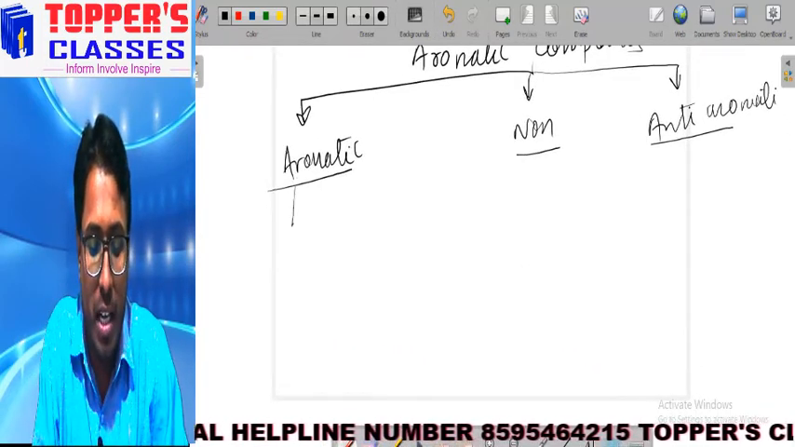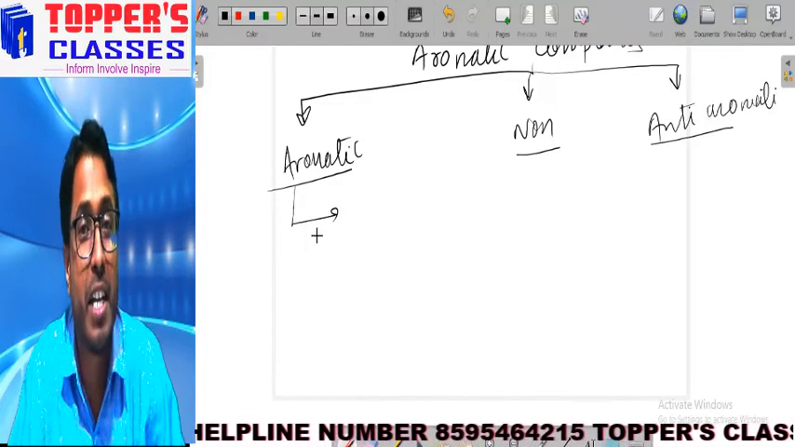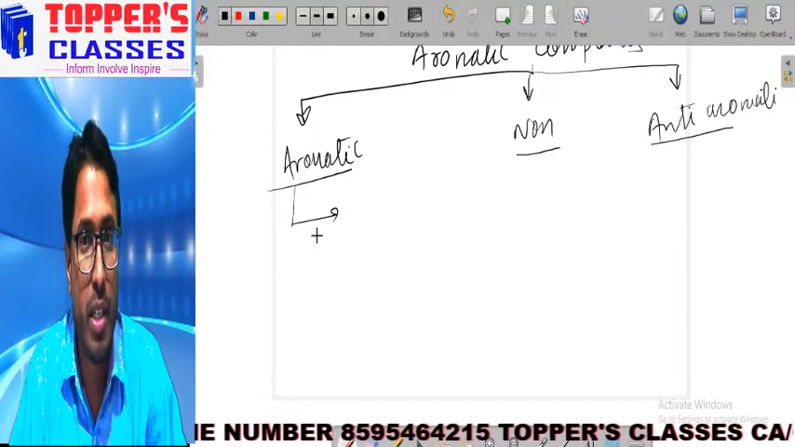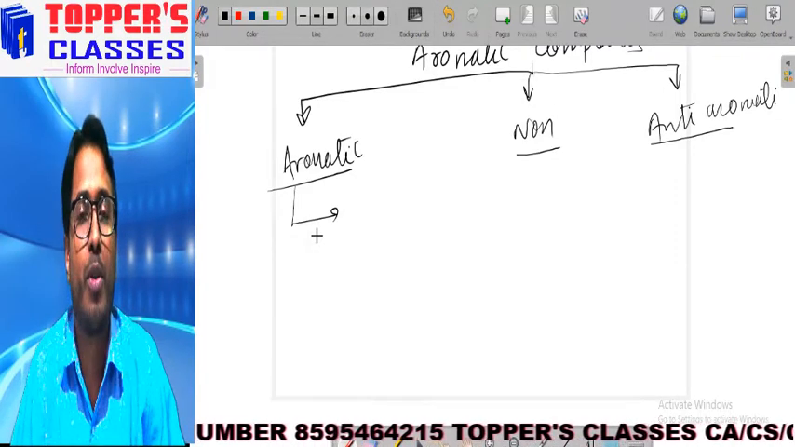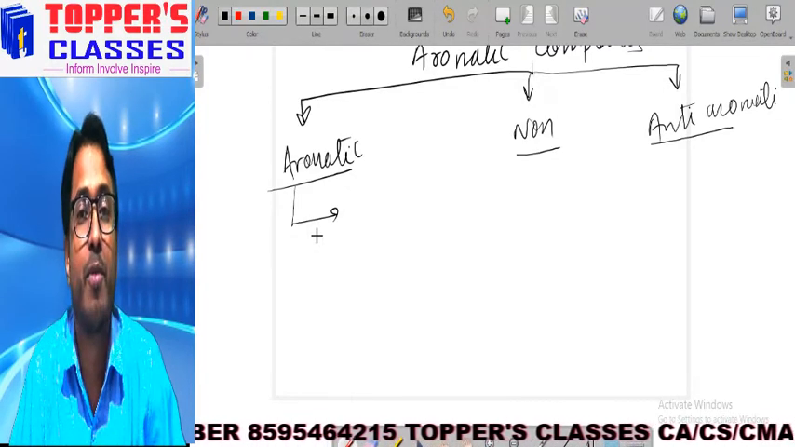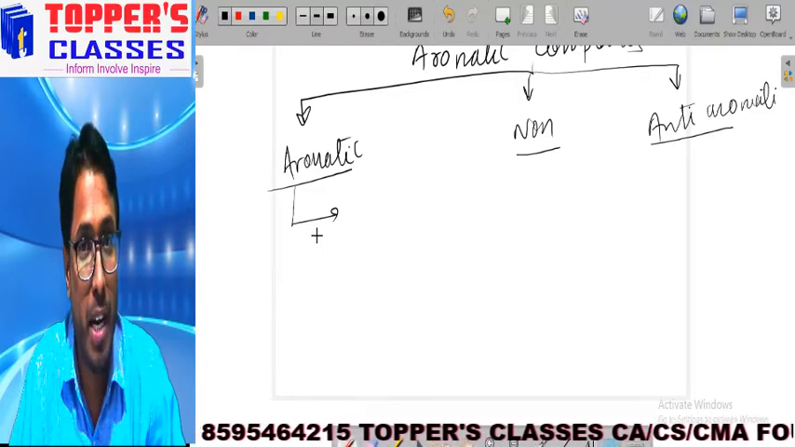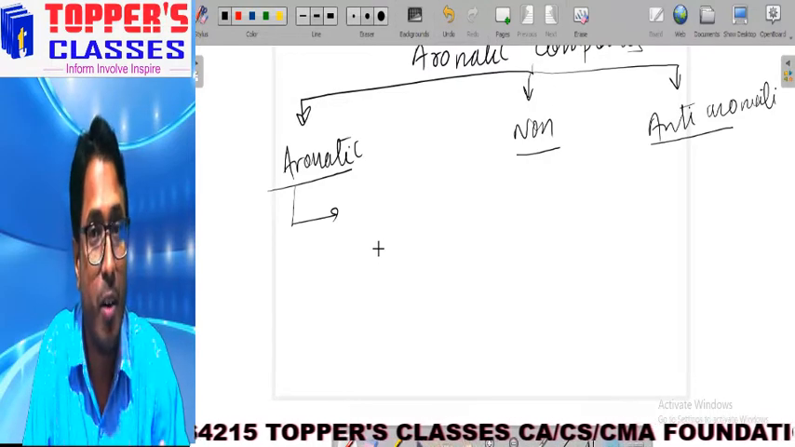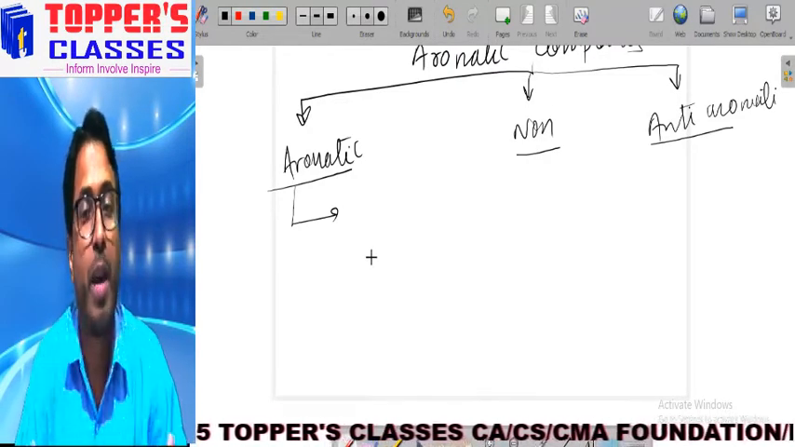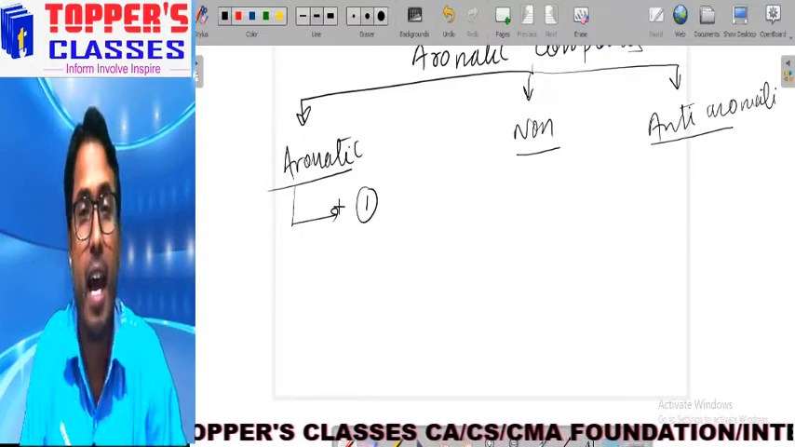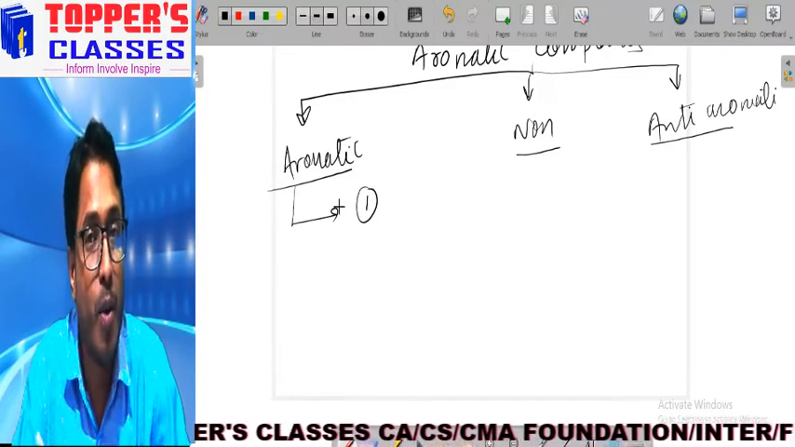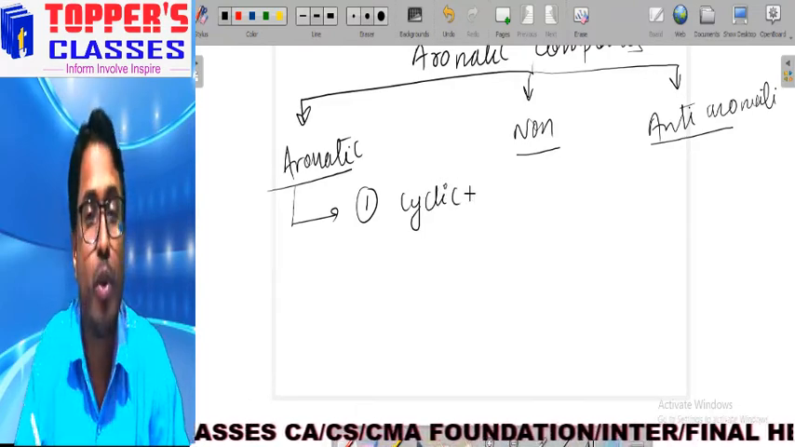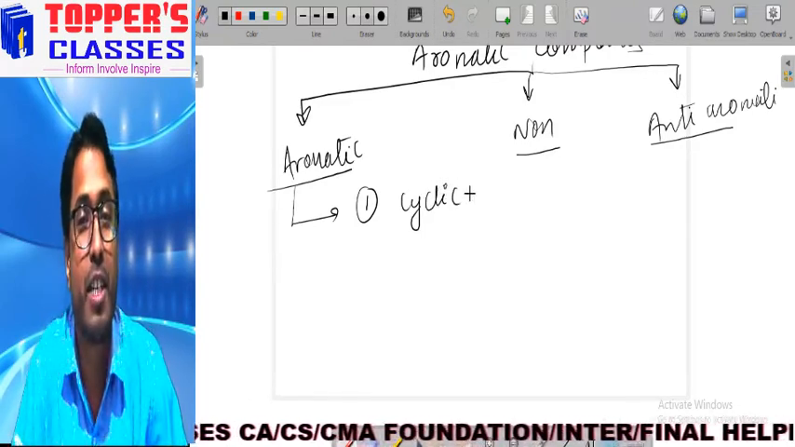In order to identify an aromatic compound, we should know certain rules, and if a particular compound follows these rules, then we will call it an aromatic compound. So what are these rules? Let us discuss each one by one. First thing is that for the compound to be aromatic, it must be cyclic. The first and foremost condition is that it must be cyclic.